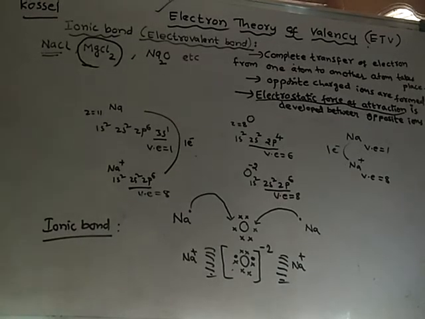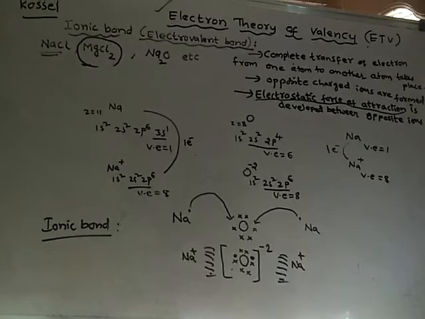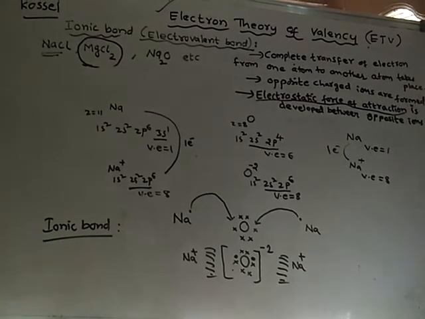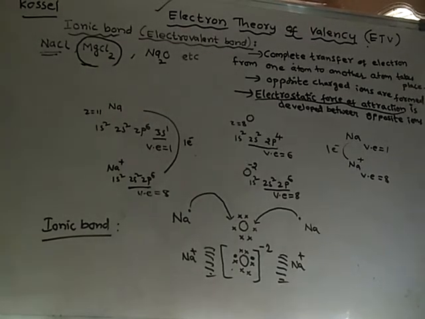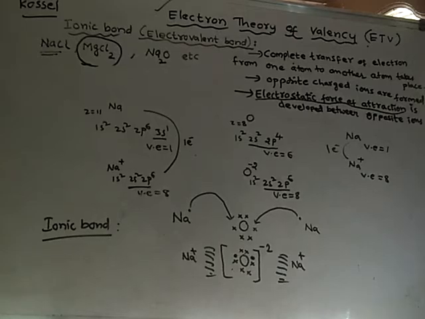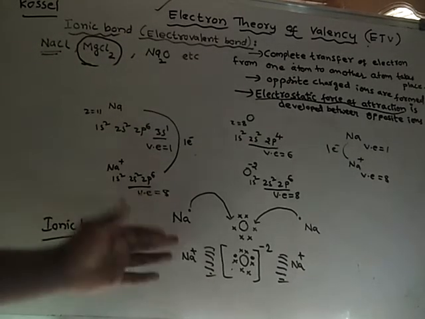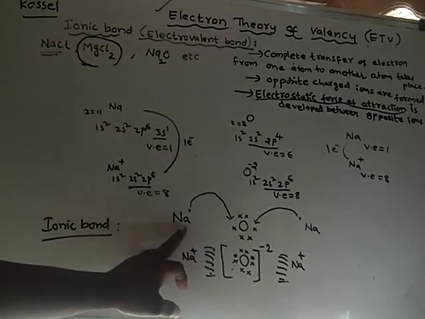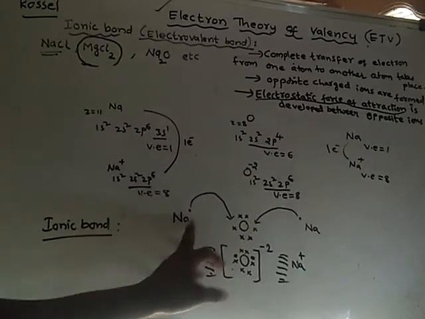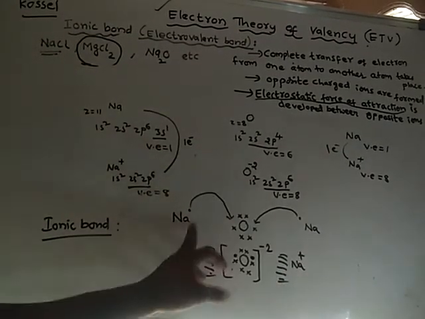In all ionic compounds, the electrons are lost by one or more atoms to get 8 electrons, to get stable electronic configuration. These electrons are accepted by the other atoms. The atoms losing electrons are metal atoms.